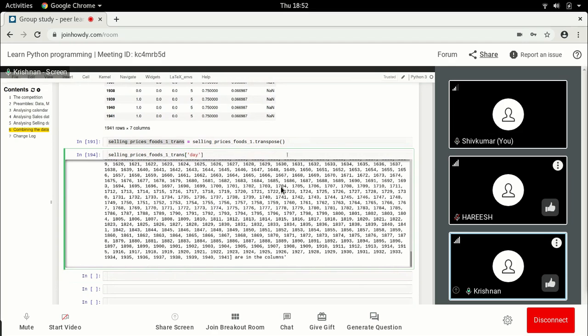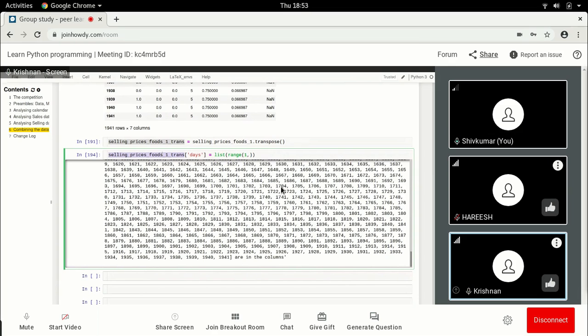Day 1. Actually, you know what? One thing I can do: you can actually take this as the index. This days is equal to the index, instead of doing it like this, because then you will at least guarantee that if there is a glitch somewhere, you will capture that. So instead of saying list range 1, you can just say that is the index. No, the first part was right. Days, what you just wrote, the column. Basically, you're creating a column. The column can be set equal to selling price food 1 trans dot index.